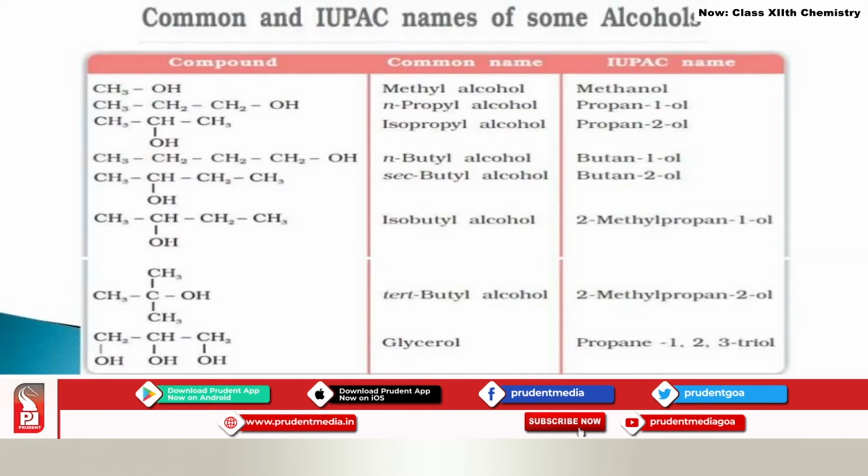So similarly I have taken a few examples of this type. You can go through it, it is also there in the textbook. I would like to focus your attention on the last compound, CH2, CH2, CH2, and to each CH2 an OH group is present, and this is called a triol. Now commonly it is called glycerol, and since all the 3 OH groups are present on 3 different carbon atoms, it is called propane 1, 2, 3 triol, wherein 1, 2, 3 stands for the number of the carbon atoms to which each OH group is present.